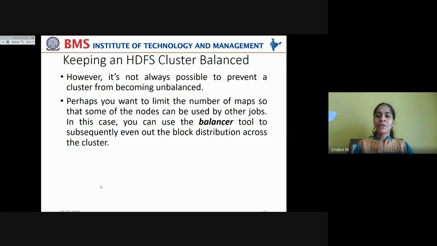In this case, you can use the balancer tool to subsequently even out the block distribution across the cluster. So in order to balance the entire HDFS cluster, you can use the balancer tool along with the DistCP tool to subsequently even out the block distribution across the clusters.